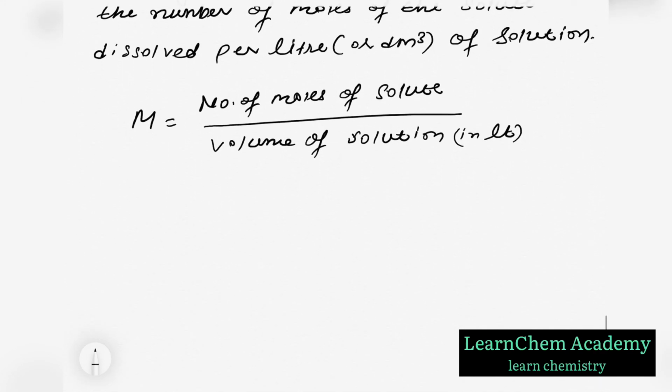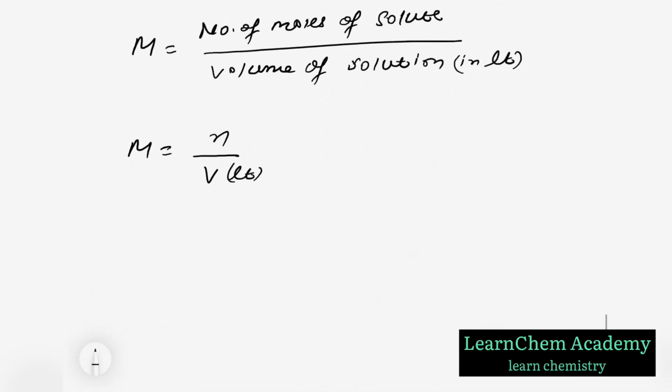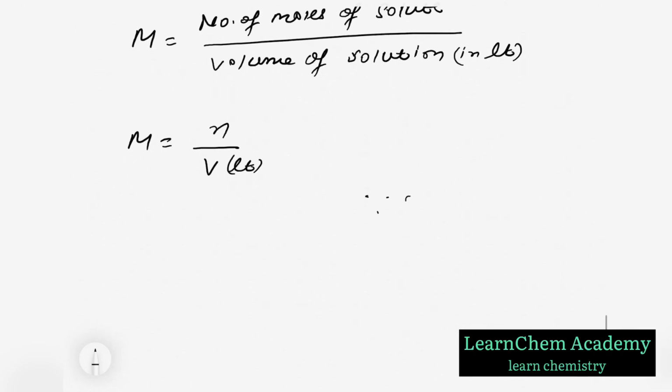Number of moles is denoted as N, V is the volume of solution. Number of moles is mass upon molecular weight.